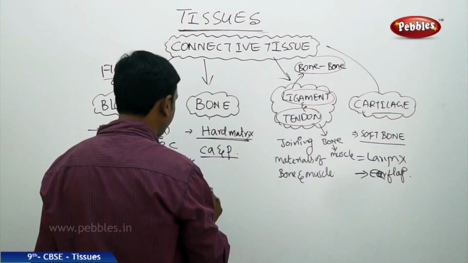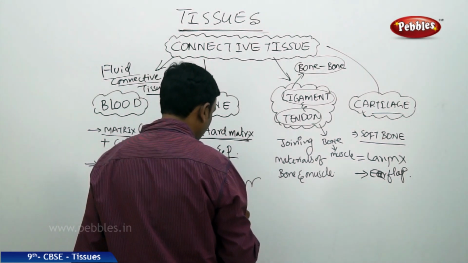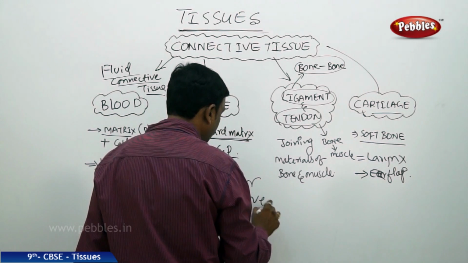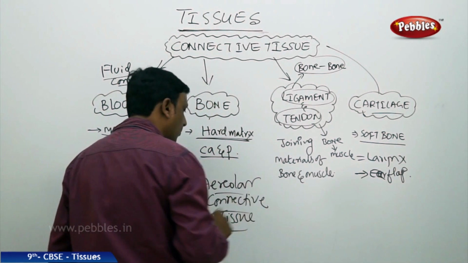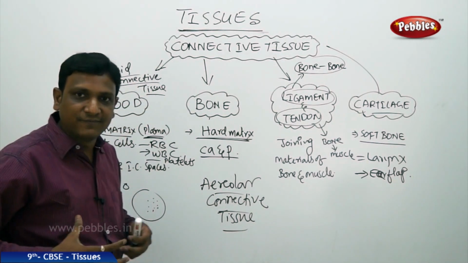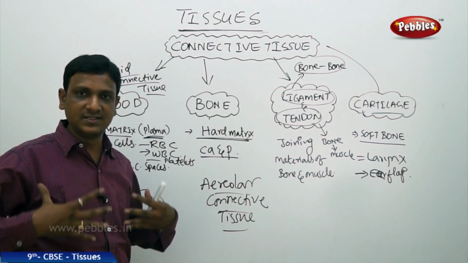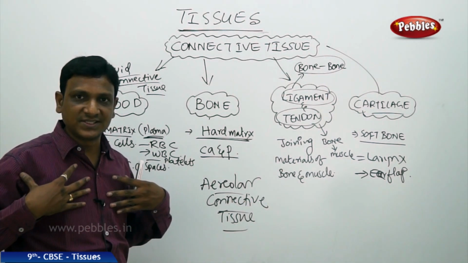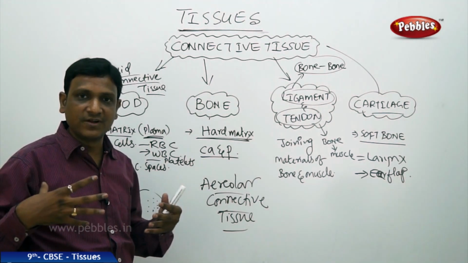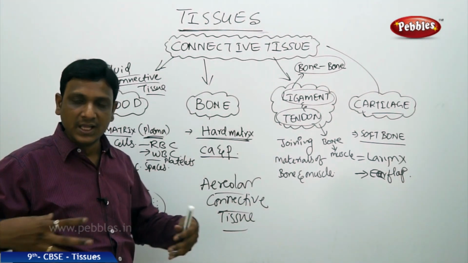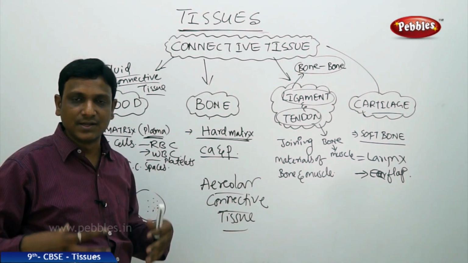And one more connective tissue, that is areolar connective tissue. So what is this areolar connective tissue? This is the tissue found in your body which will connect the different parts of your body. That means in your cavities, say this is your thoracic cavity or the chest cavity, and here this is your abdominal cavity. The chest cavity has different parts like lungs, heart and all, and the abdominal cavity has the stomach, intestines and all this.